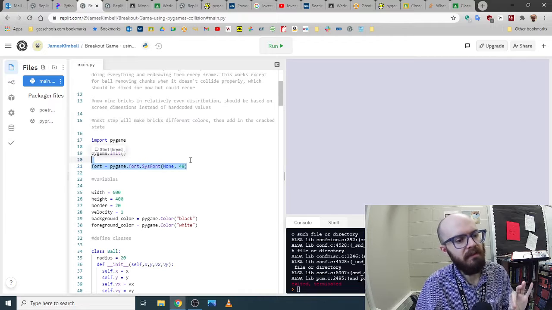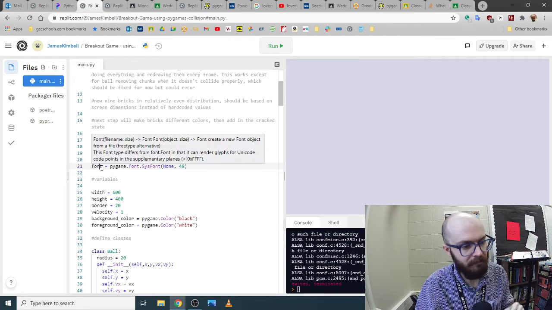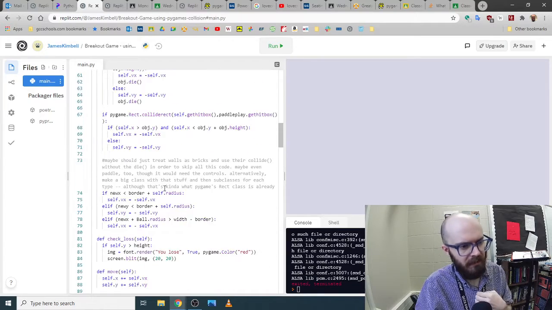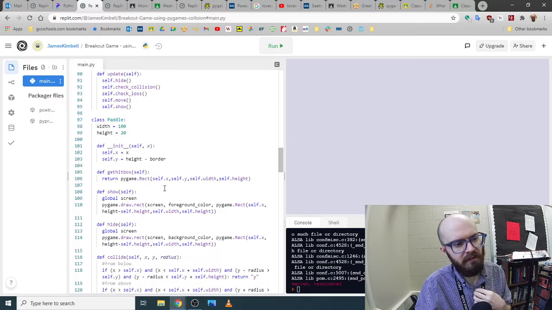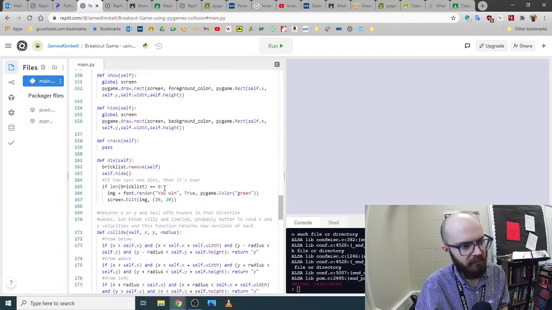So that's how you name your font. This is just like when you name your screen or the width or any kind of variable. And you don't have to call it font. You could call it Mr. Krabs. It doesn't matter if you just give it a name and then you use the name later. So where do we use it? I believe in this game it's in the brick, so when the last one goes away, then it says you win.